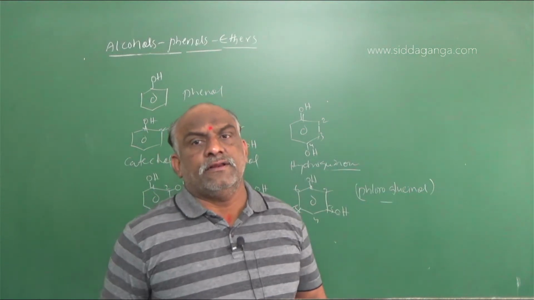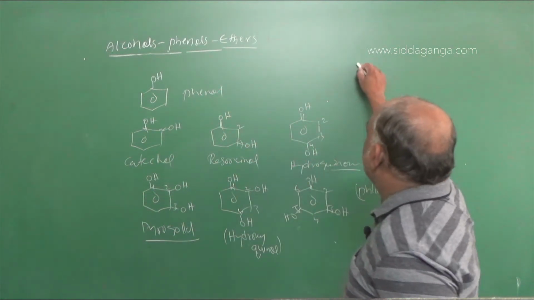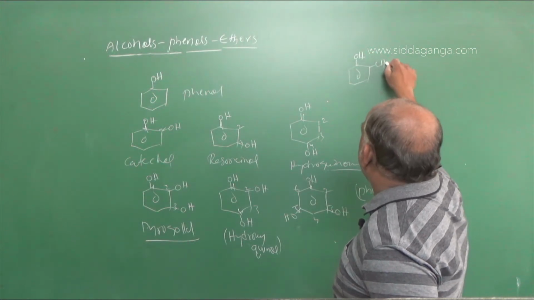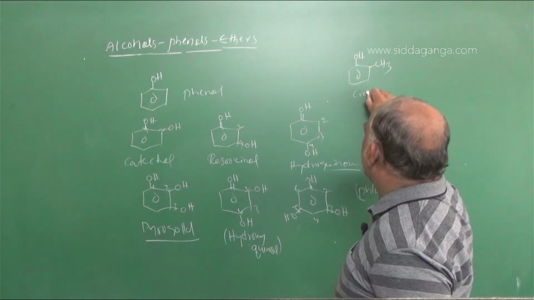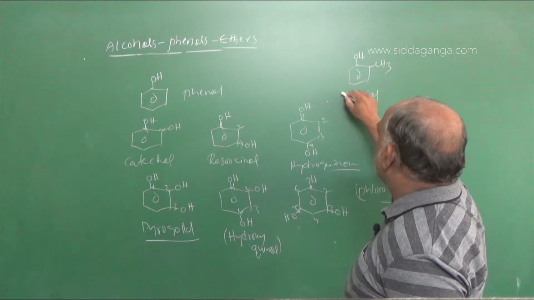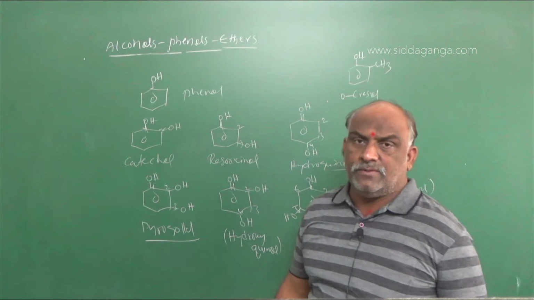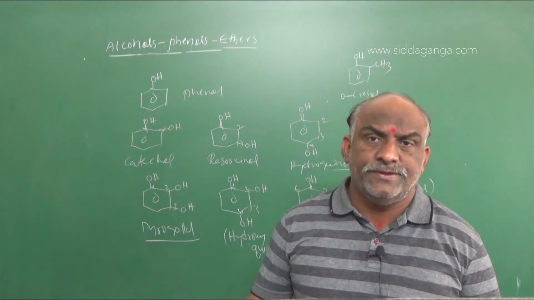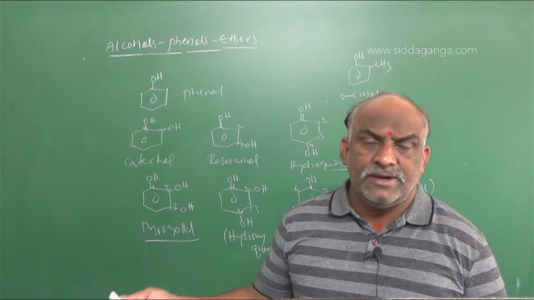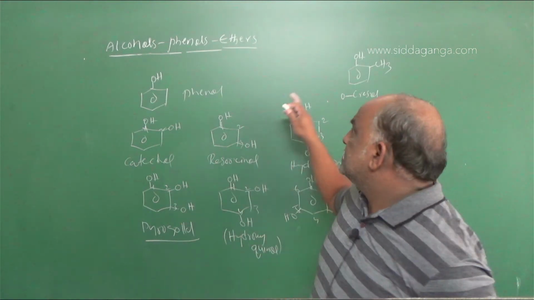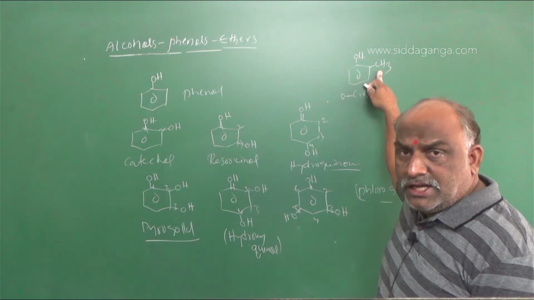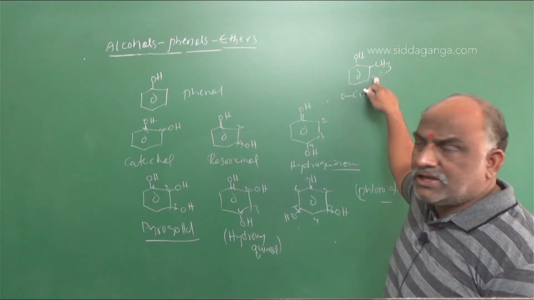Suppose OH is there like this, and here CH3 is there. So it is called cresol. Orthocresol, metacresol, paracresol, or 2-methylphenol, 3-methylphenol, 4-methylphenol. Orthomethyl, metamethyl, paramethyl. So this combination is called cresol.